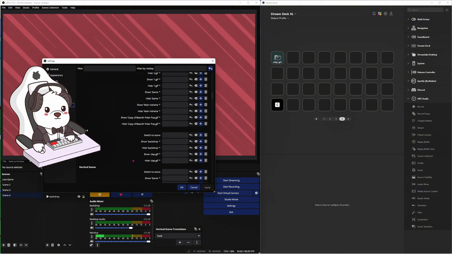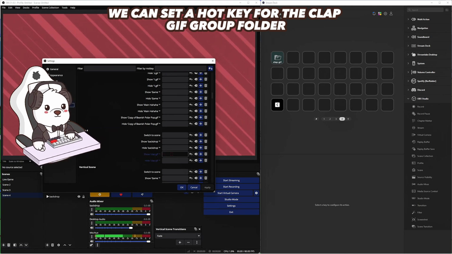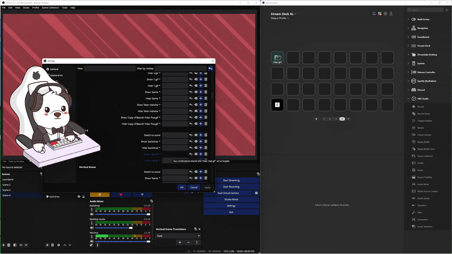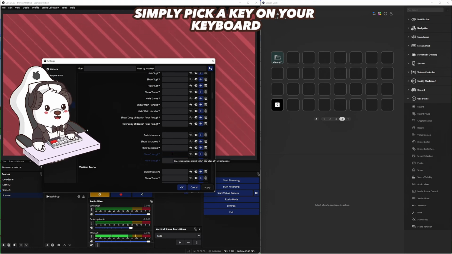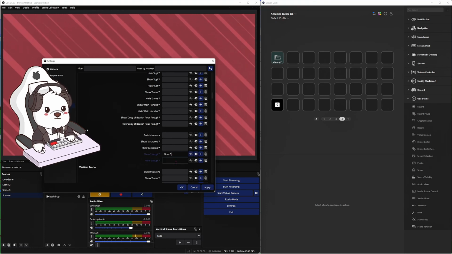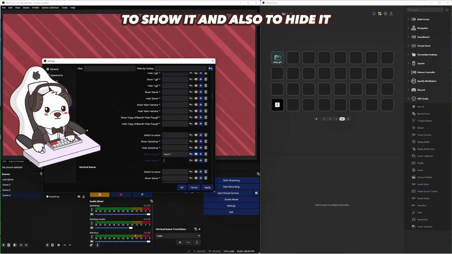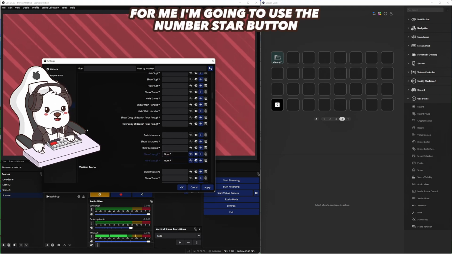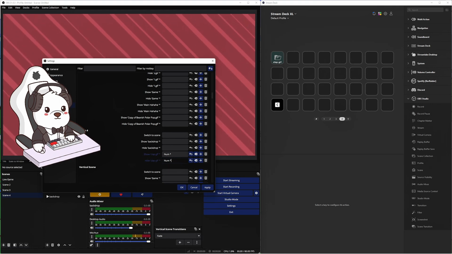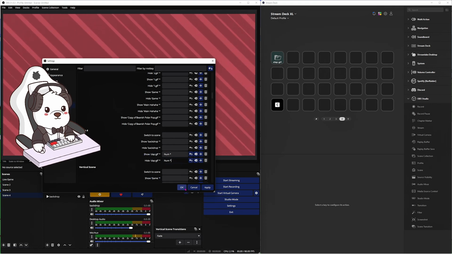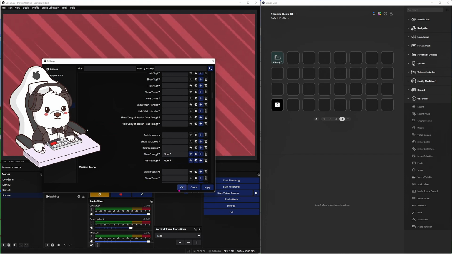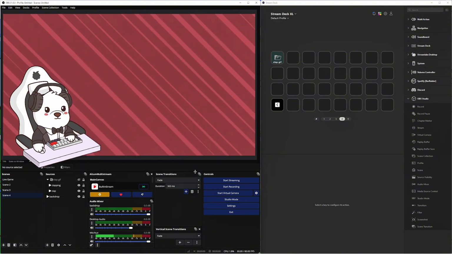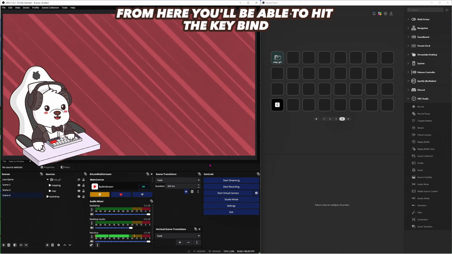From here, we can set a hotkey for the Clap GIF group folder. Simply pick a key on your keyboard to show it and also to hide it. For me, I'm going to use the number star button for both. Hit apply and then hit OK.